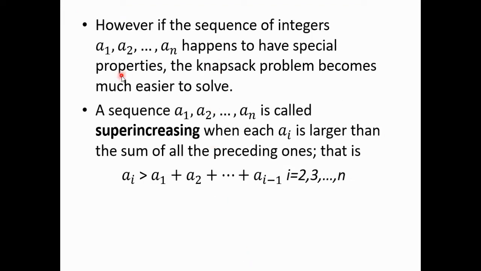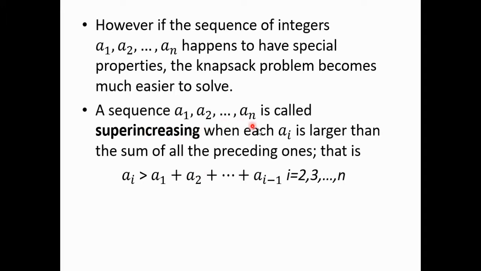However, if the sequence of integers a1, a2, an happens to have special properties, the knapsack problem becomes much easier. So if the sequence has some special property, then the knapsack problem can be easily solved. So what is that property?